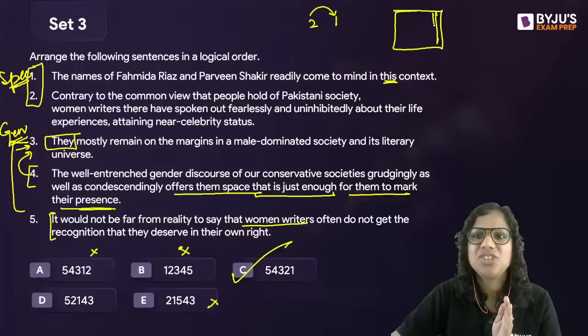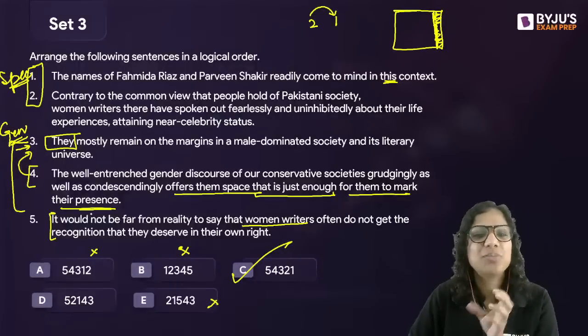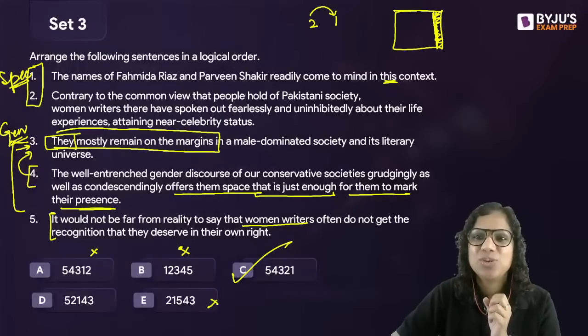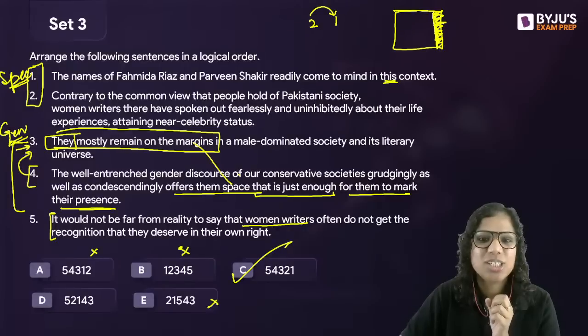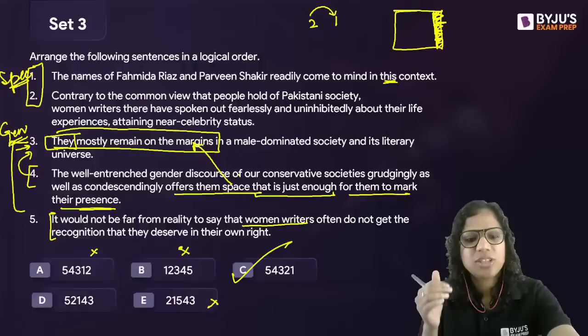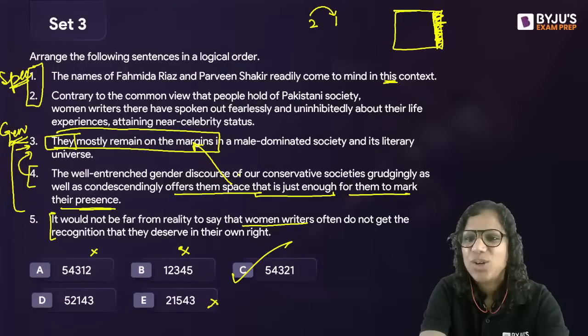If this is our page, then this is the space that they're allotted. Just enough space for them to mark their presence. They mostly remain on the margins. So it's related to the space that we were talking about. So 4-3 is a pair here on the basis of the theme. You get it? So C is our answer here, not E.